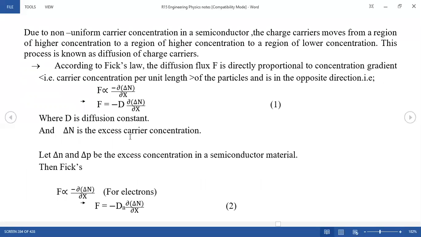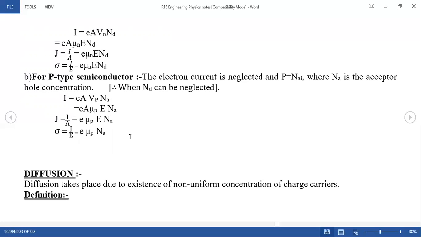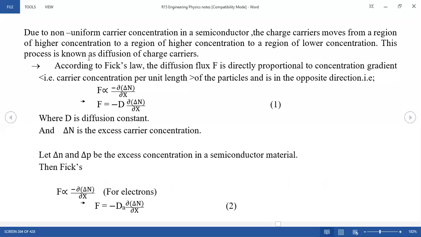And you go for the next one, diffusion. Whenever the current is discussed, there is not only one phenomenon, but drift and diffusion. Drift is further of two types, and diffusion is also of two types. Diffusion takes place due to the existence of a non-uniform concentration of charge carriers. Non-uniform means it is not uniformly distributed. One region has a high concentration and another region has a low concentration. Therefore, the electrons diffuse from high concentration to low concentration. This is the definition of diffusion.